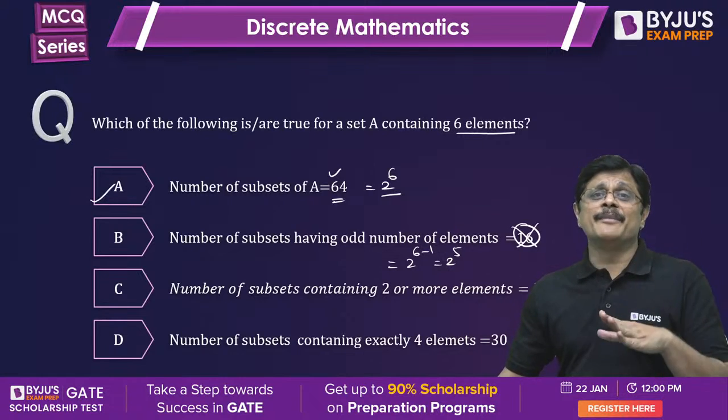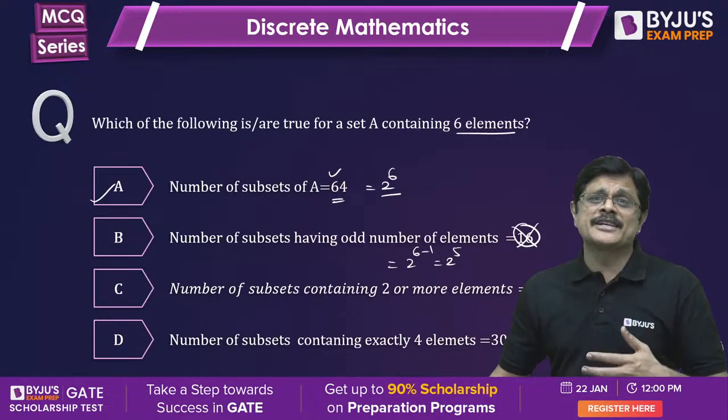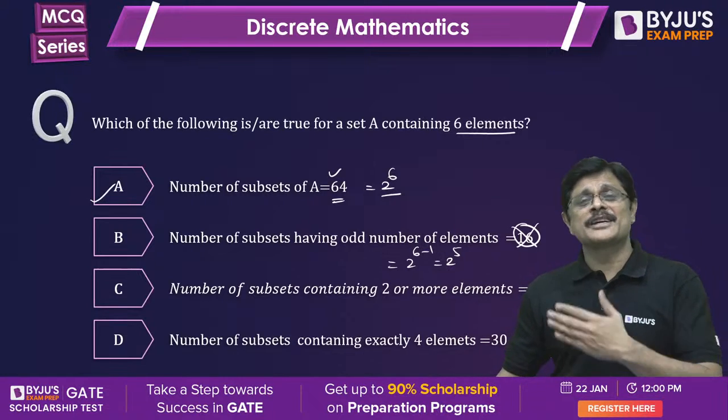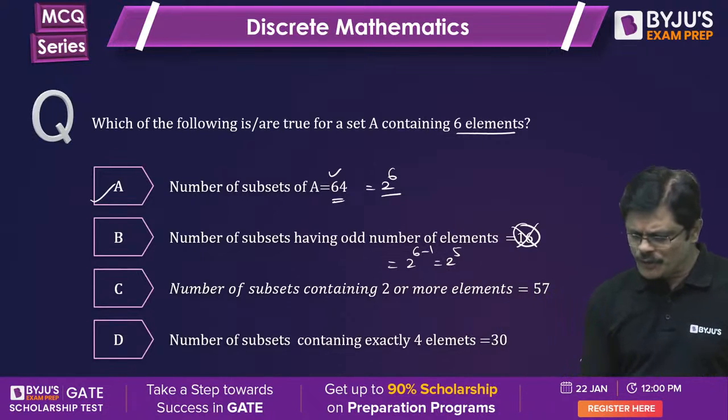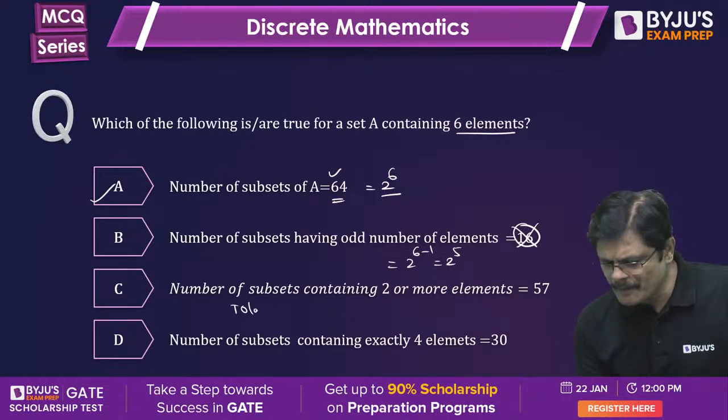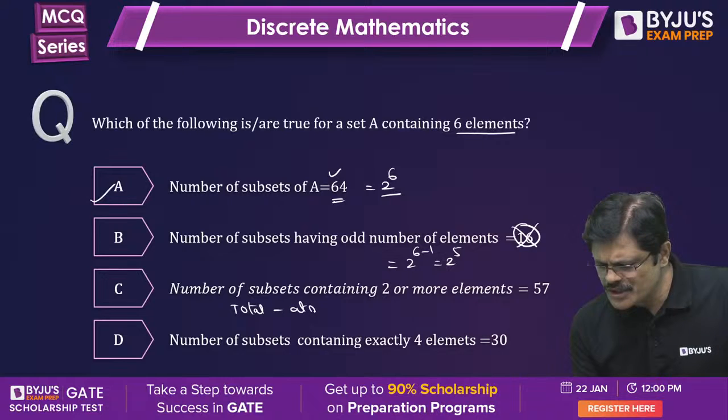Next option is number of subsets containing 2 or more elements. 2 or more elements means 2 element subsets, 3 element subsets, 4 element subsets, like that. We have to consider all that, but that would be a lengthy process. So what we do, total minus at most 1 element.